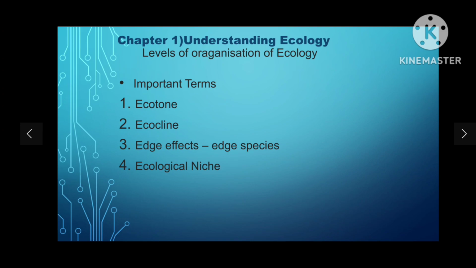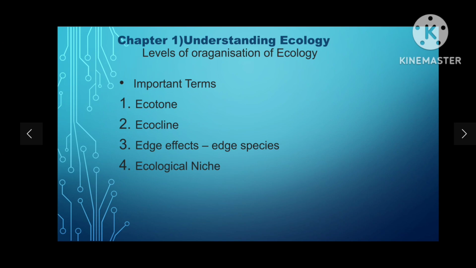For example, the mangrove forest represents an ecotone between marine and terrestrial ecosystem. In between that, there is a junction of mangrove forest. Other examples are grassland between forest and desert, estuary between freshwater and saltwater, and riverbank or marshland between dry and wet.